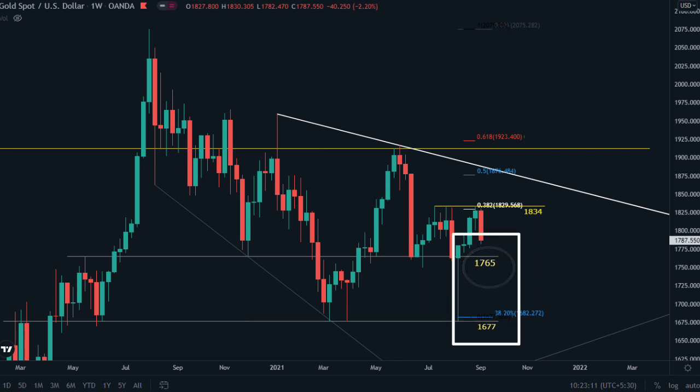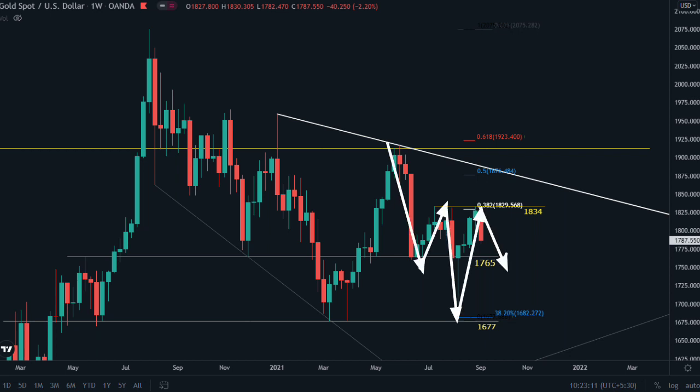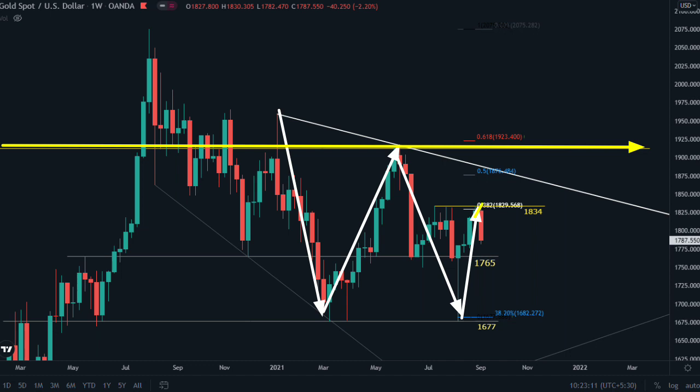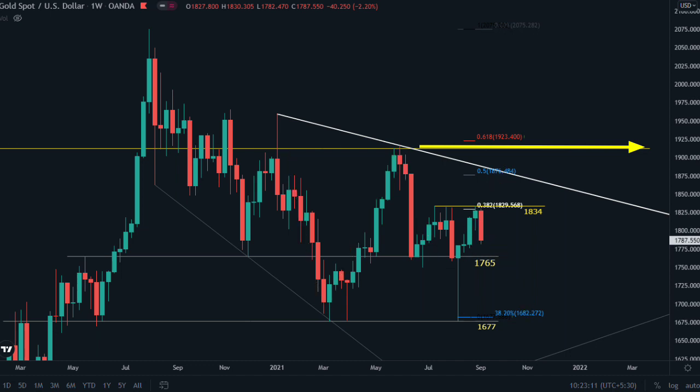Then the next target will be 1677. If this retracement finds support near 1765 or the 1752 monthly support, then this bull will target 1834 again and 1900 psychological resistance, because 1677 and 1900 are key support and resistance.